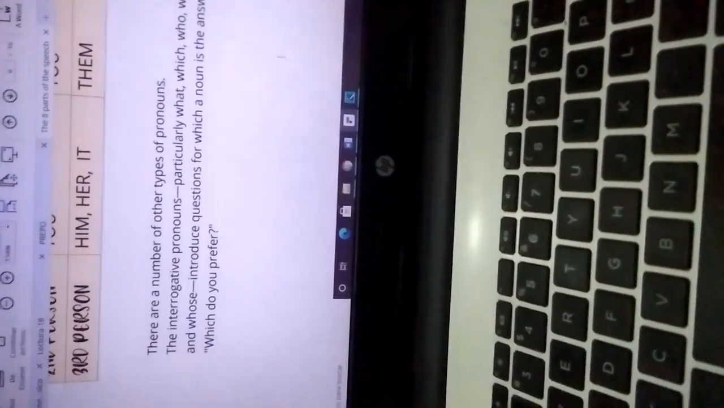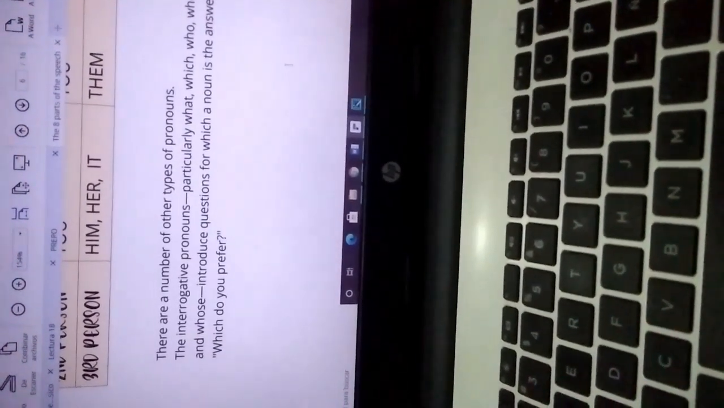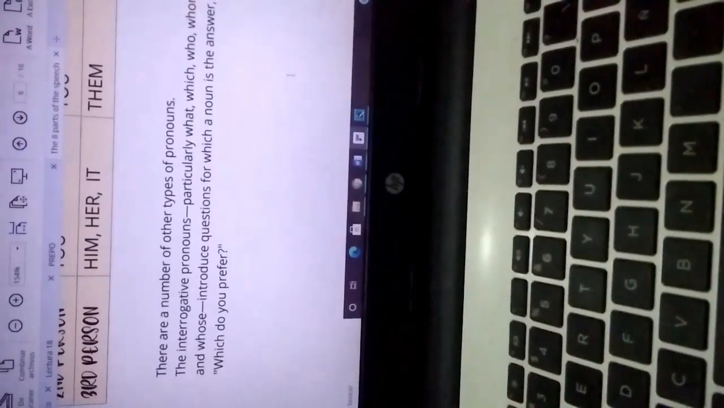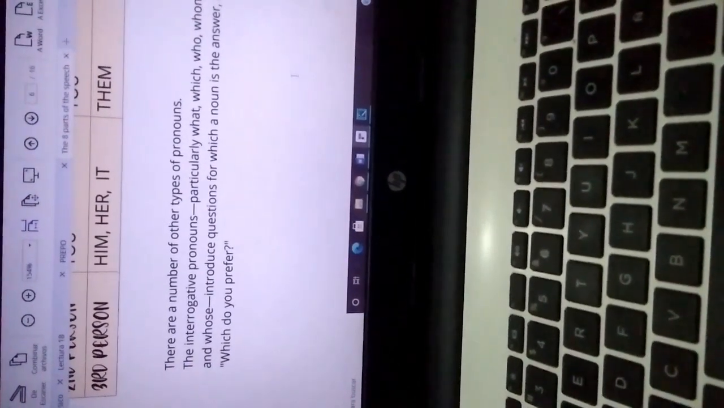There are a number of other types of pronouns. The interrogative pronouns, particularly what, which, who, whom, and whose, introduce questions for which a noun is the answer, as in: which do you prefer?